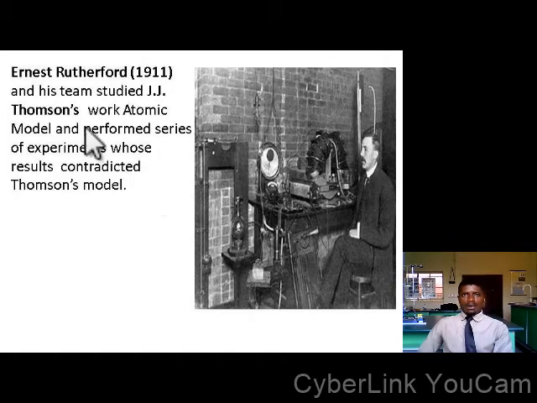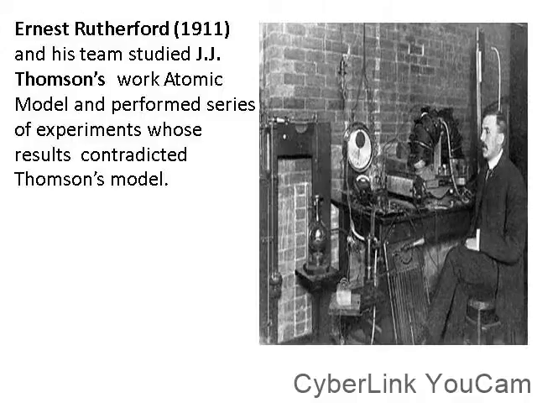This guy came up, Ernest Rutherford. Ernest Rutherford and his team studied J.J. Thomson's work, that is, his atomic model, and performed a series of experiments whose results contradicted Thomson's model. What was their research work?